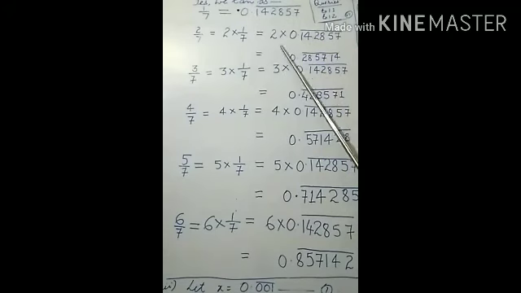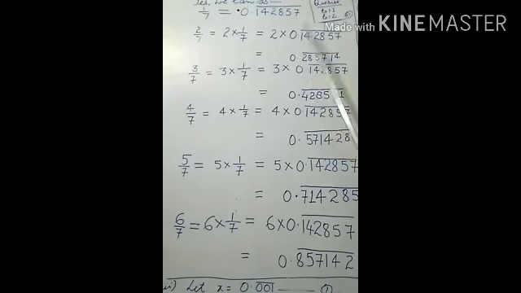0.142857 bar. So we have to note down 2 multiplied by 0.142857. If this value is multiplied by 2, ultimately we multiply by the simple process. What will come? 2 7s are 14, the carry is 1. 2 5s are 10, and the carry is 1, so it will be 11, write 1, carry 1. 2 8s are 16, the carry is 1, so this will be 17. 2 2s are 4, carry 1, so 5. 2 4s are 8, 8 noted down. And 2 1s are 2.